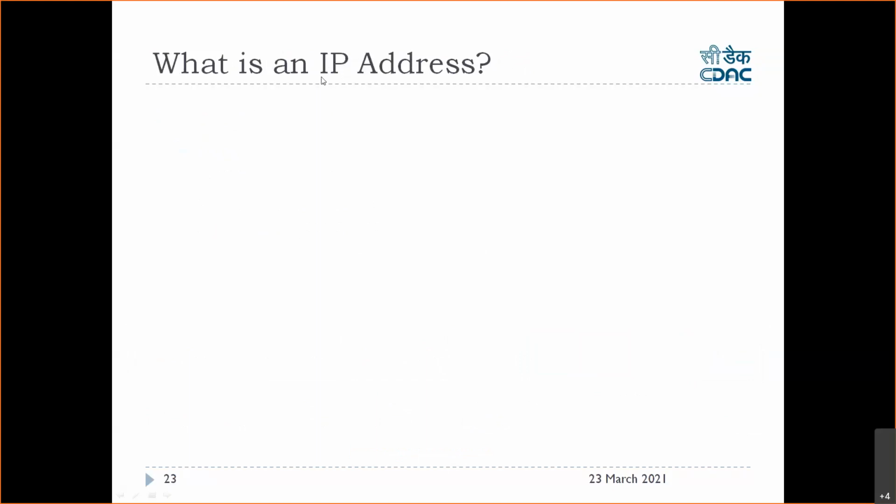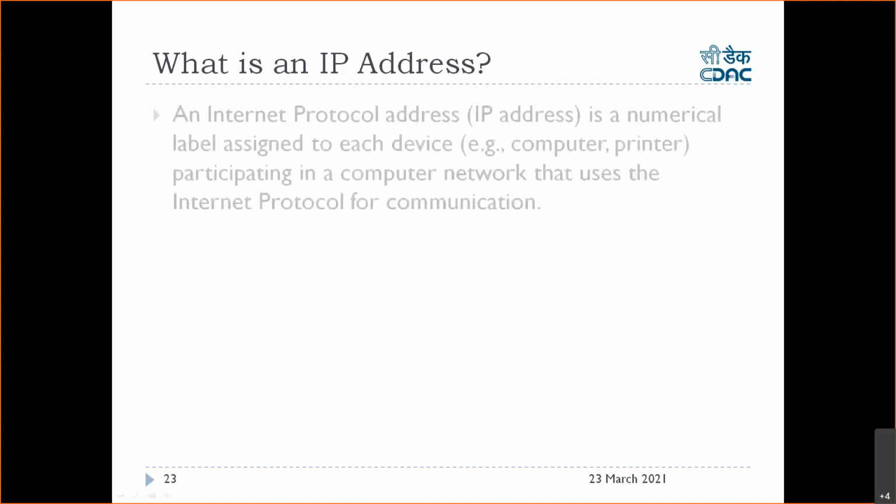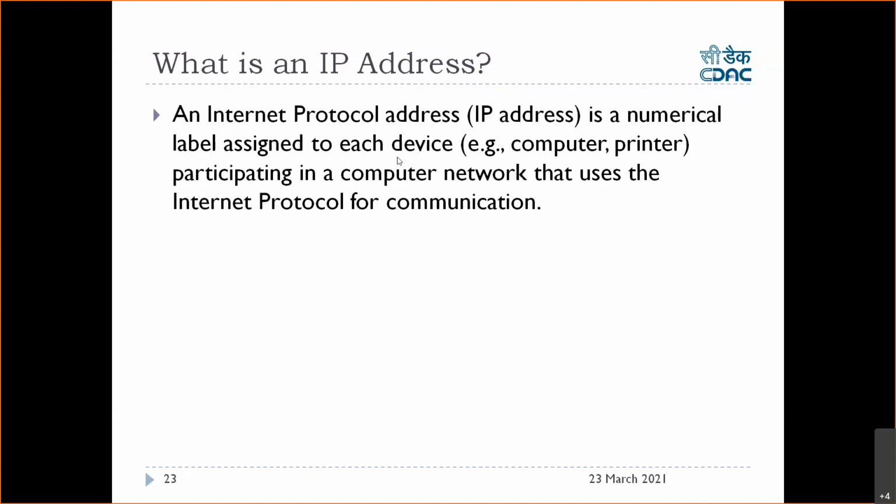In the network layer protocol, IPv4 or IPv6, we have a term called IP address. Now, what is an IP address? A question for you: what do you understand by an IP address? It is a unique address inside the LAN which will identify any system uniquely inside the LAN, right? So you can see the same definition here. It's a numerical number assigned to each device which will uniquely identify that device inside the LAN at the IP protocol layer, right?